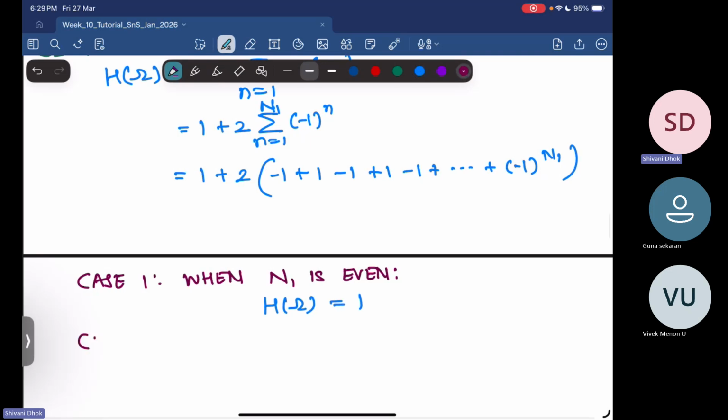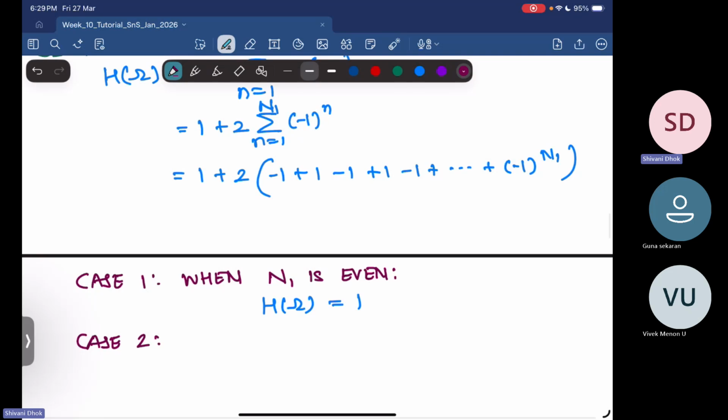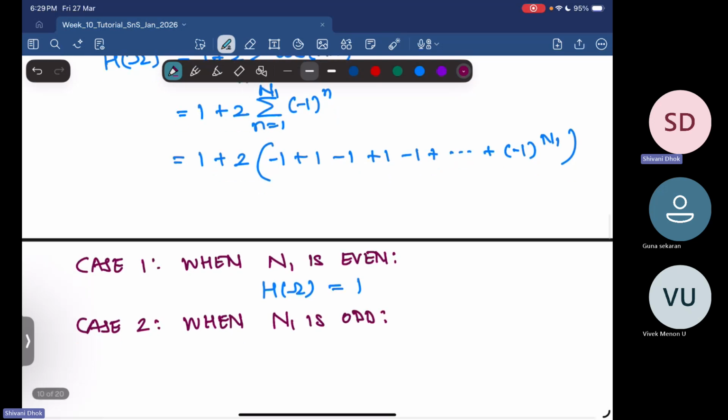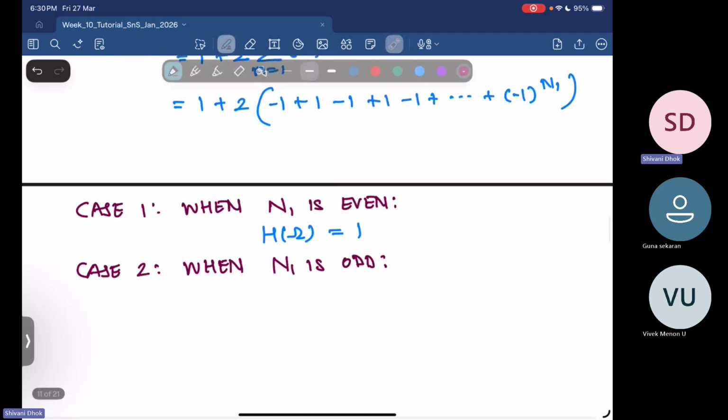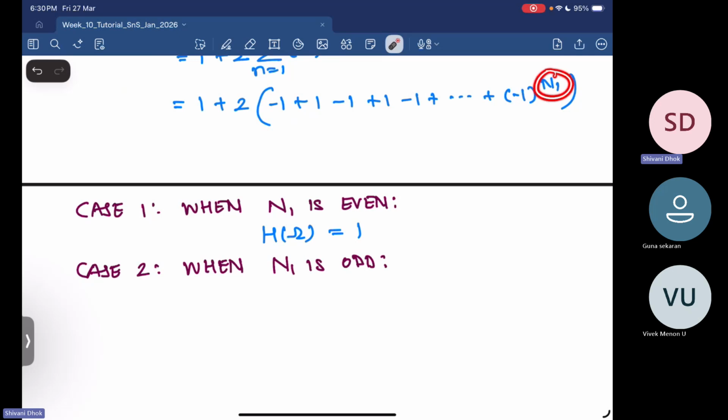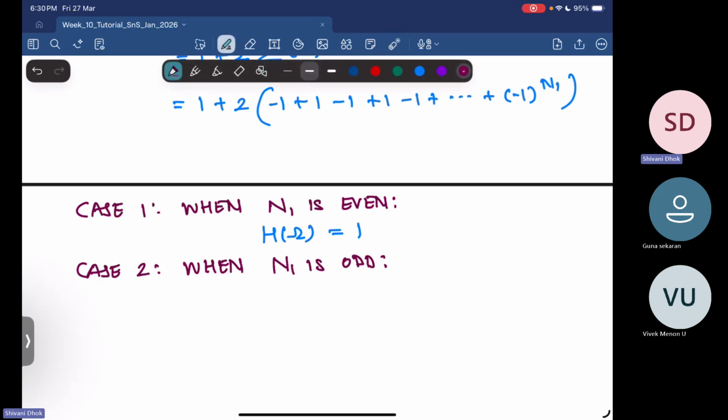And case 2, when n1 is odd, what will happen? You will be able to pair till n minus 1 entries. So you will get n minus 1 by 2 pairs of minus 1 and plus 1, but there will be 1 minus 1 that will be hanging around. So basically the minus 1 corresponding to this n1, that will be still hanging around.